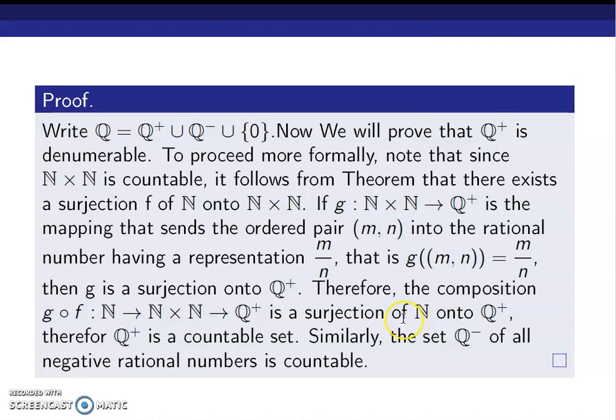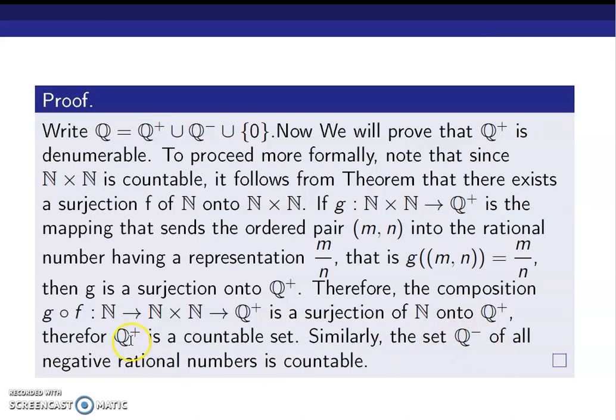So by the equivalence condition, if there exists a surjection from N to a particular set, that particular set is always countable. In this case, that particular set is Q plus. So we can say that Q plus is countable. If we define a function from Q plus to Q minus, defined as m by n onto minus m by n, we can safely say that there are as many elements in Q plus as there are in Q minus. So since Q plus is countable, we can assume that Q minus is also countable.